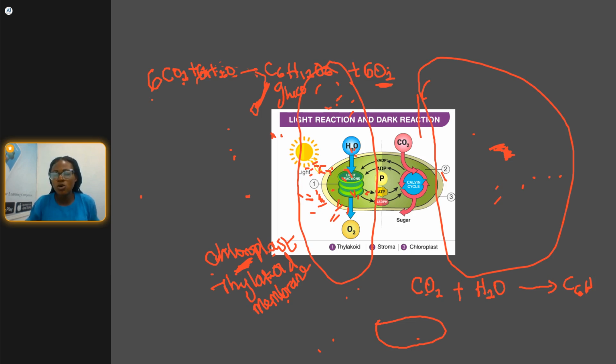All right, so having your dark reaction here, what happens at the dark reaction? What are the things given off? As you can see here, during the light reaction, when the light comes to the thylakoid membrane, it breaks down the H2O, and what happens?